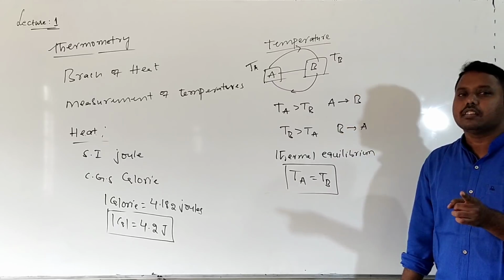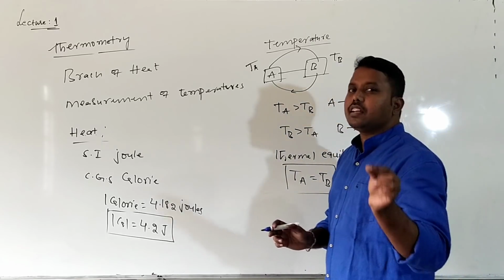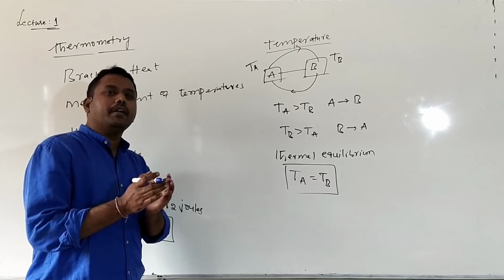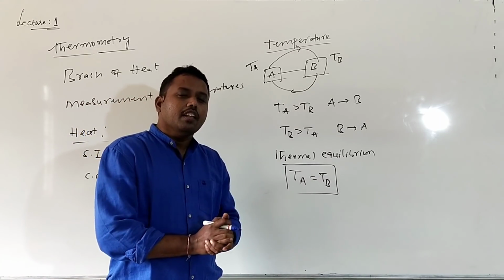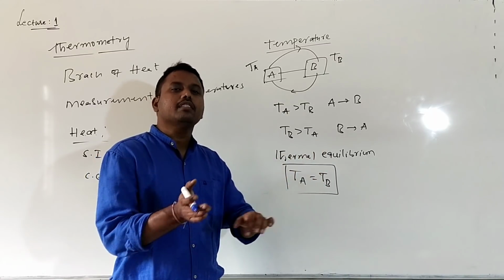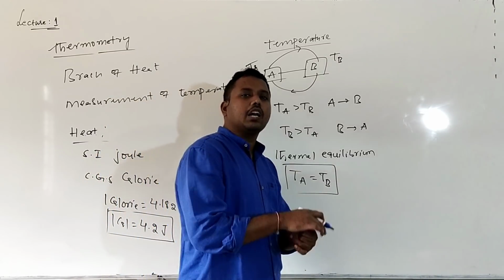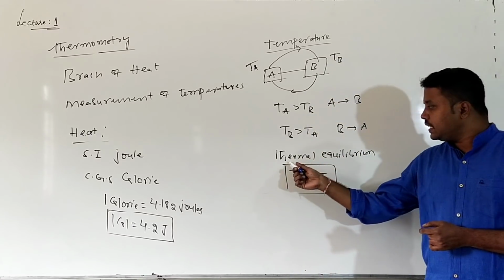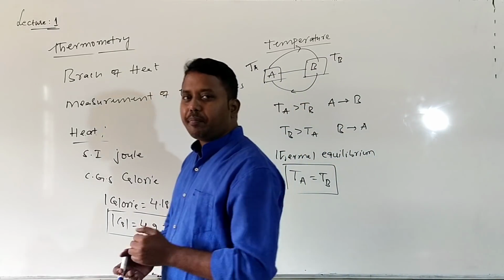When you study thermodynamics, you will come to know what the zeroth law is. Temperature is a physical quantity which states whether the system is in thermal equilibrium with the surroundings or not. When the system is in thermal equilibrium with the surroundings, the temperatures are the same. So the condition for thermal equilibrium is that the temperatures are the same.